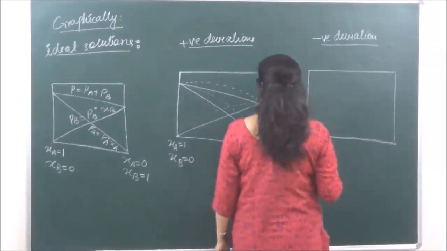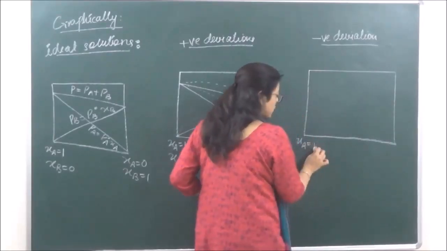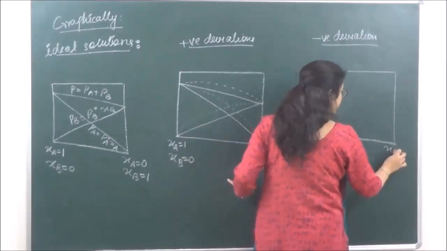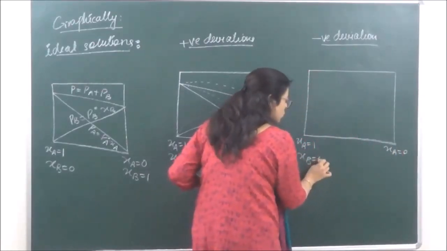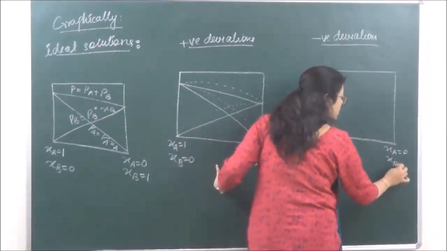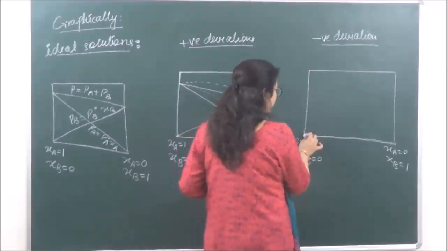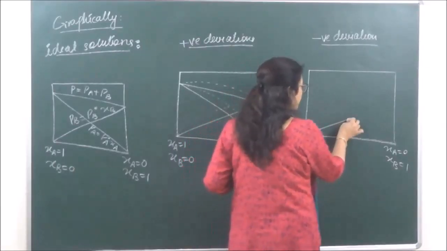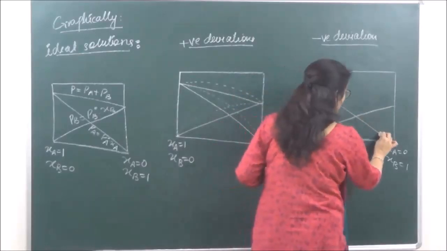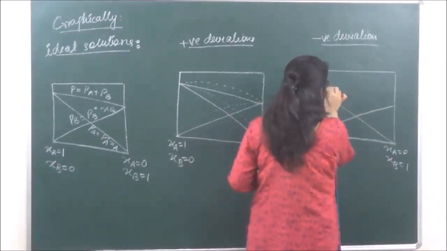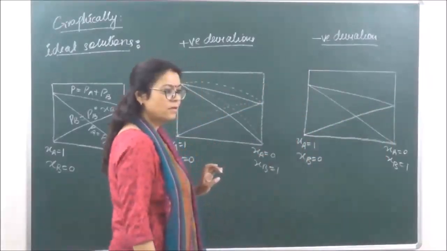For negative deviation, again, if this is XA is equal to 1 over here, XA is equal to 0, then XB is equal to 0 and XB becomes equal to 1. And if we are showing a graph for ideal behavior, then this is the graph.